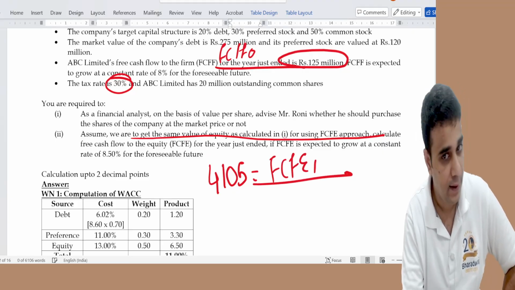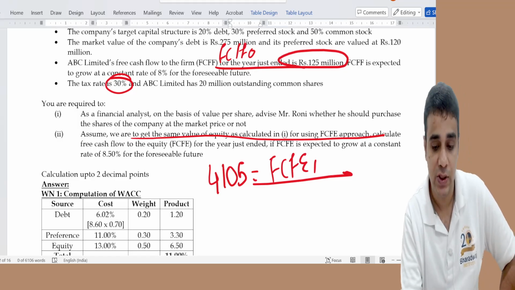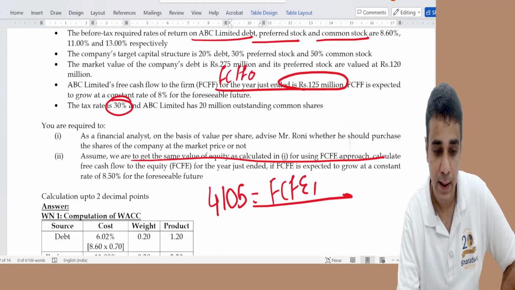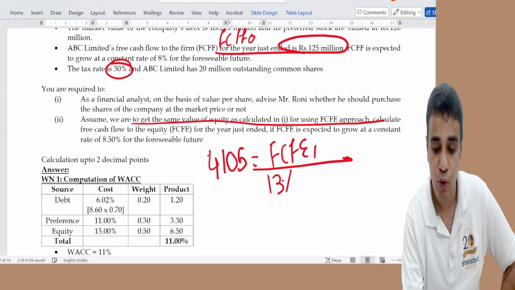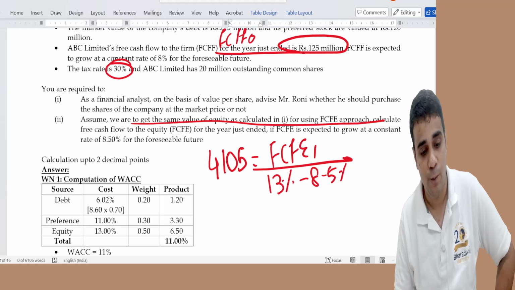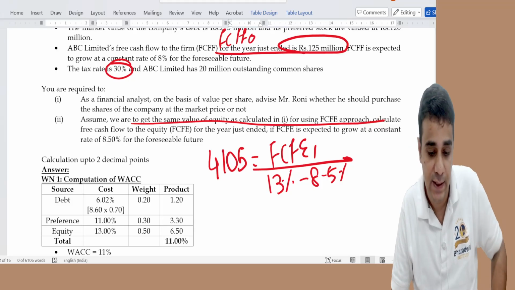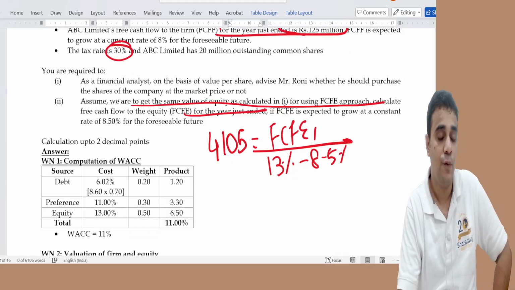FCFE1 is the numerator, over KE minus g. KE, our cost of equity, was 13% and growth rate is 8.5%. This will give me FCFE1, and from FCFE1 I'll get the FCFE0 for the year just ended.